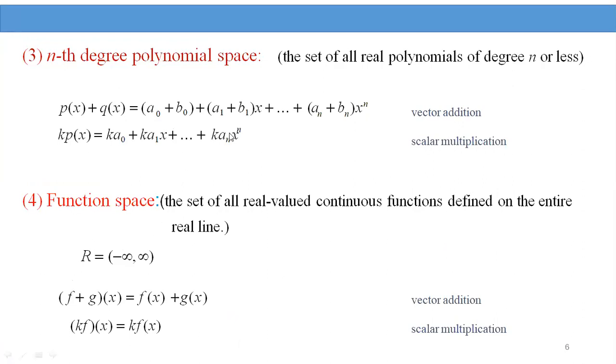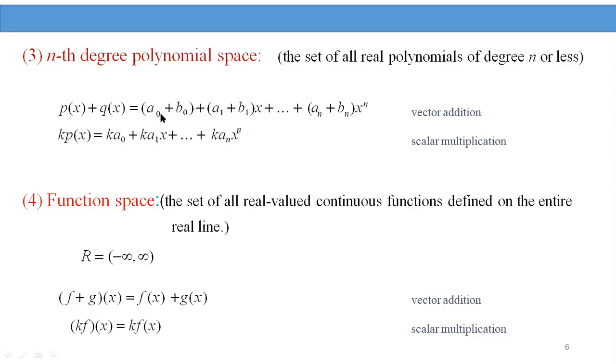Polynomials means, for example, p of x is equal to a naught plus a1x plus a2x square plus and so on, plus an x power n. So this is called an nth degree polynomial. Now we define the vector addition, p of x plus q of x.